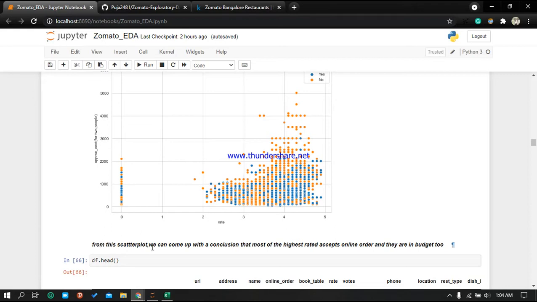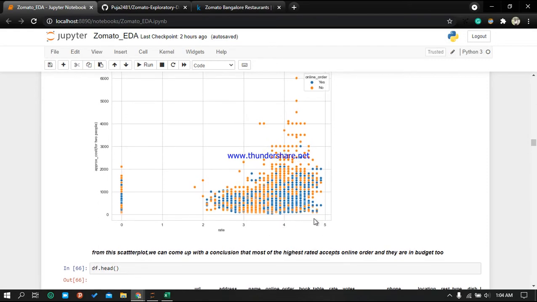So from this scatter plot we can come to the conclusion that most of the highest rated restaurants accept online orders. Like you can see here, the blue ones accept orders, so they are the highest rated, like 4 to 5, and also affordable. Like you can see here, between 1000 to 2000, most of the restaurants accept online orders as well as have good ratings.